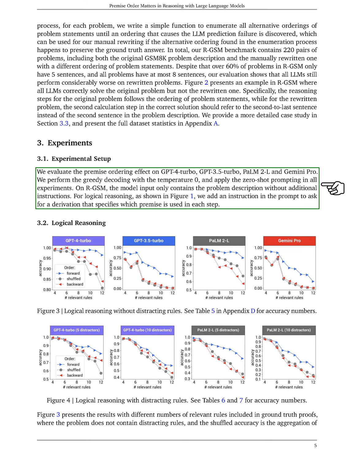For our experiments, we tested the effect of premise ordering on several advanced language models, including GPT-4 Turbo, GPT 3.5 Turbo, PaLM 2L, and Gemini Pro. We used a method called greedy decoding and set the temperature parameter to 0, which means the models would choose the most likely next word without randomness. Our tests did not include any additional instructions for the models, except in cases where we were specifically testing logical reasoning. In those instances, we included a prompt asking the model to explain which premise it used at each step of its reasoning.